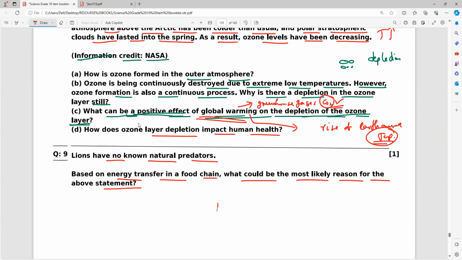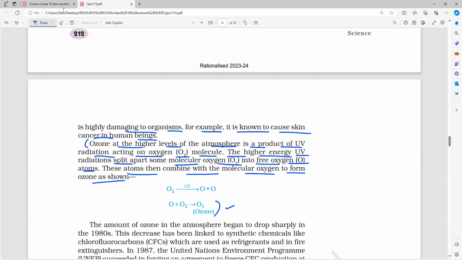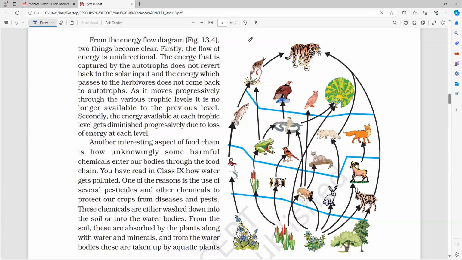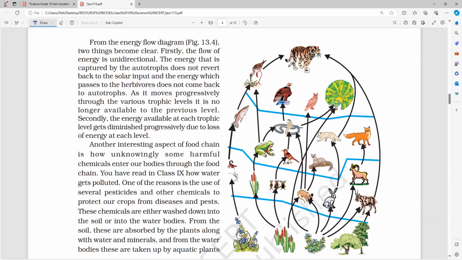After that, nobody can eat the lion. No one can eat the lion. Understanding? So the lion is the topmost carnivore, the highest level of organism. Lion is ultimately at the top. If you take the tiger or the lion, ultimately after that, nobody is there.